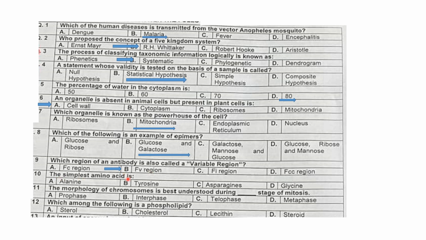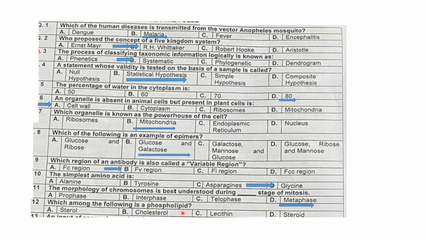Simplest amino acid is alanine, tyrosine, asparagine, or glycine. So glycine is the simplest amino acid because it has only H instead of the R. So it is called the simplest amino acid. The morphology of chromosome is best understood during which stage of mitosis? So morphology of the chromosome is best understood during the metaphase of mitosis.